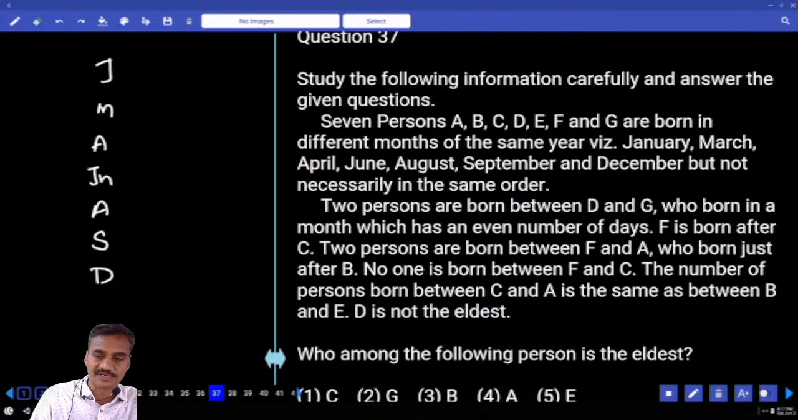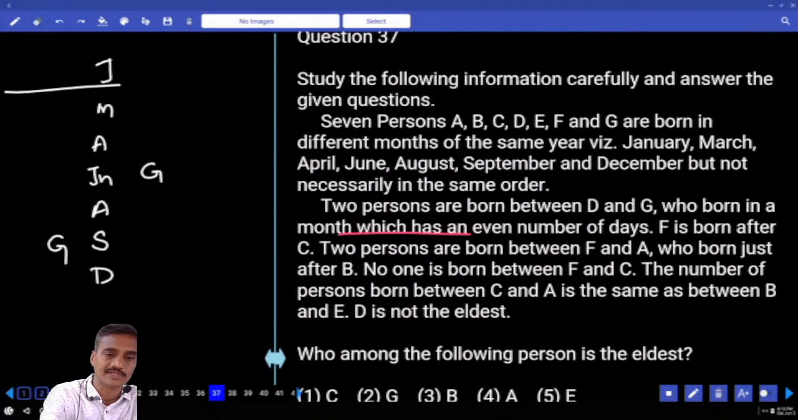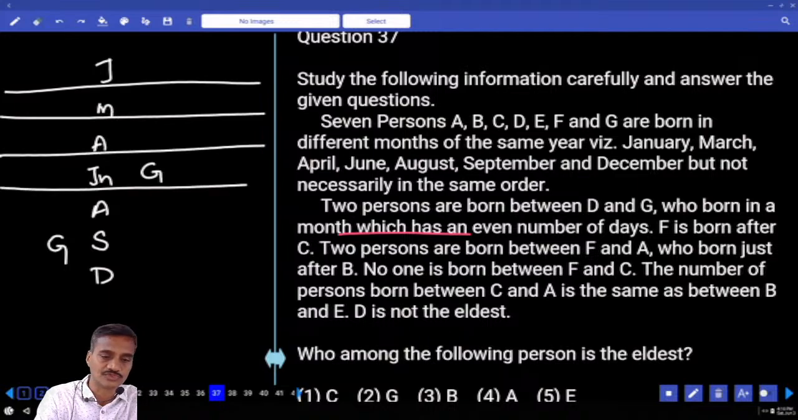And 2 persons between D and G. G born in a month which has even number days. Even number days means how many possibilities we have for this G? G can be either in the month of September or in the month of June. Isn't it? Now only these 2 months are having 30 days. Jan, March, April. April is there. April is also there. Then there is one more possibility for this April.